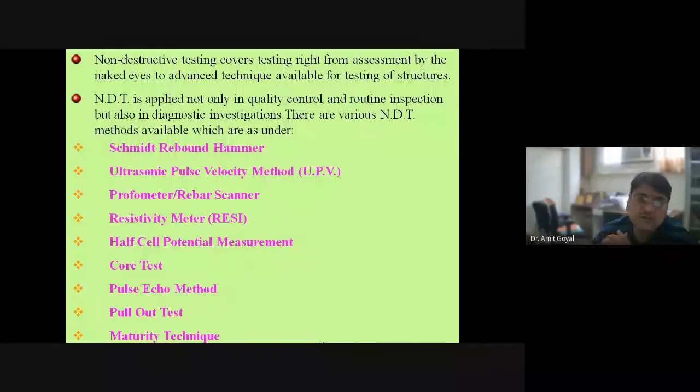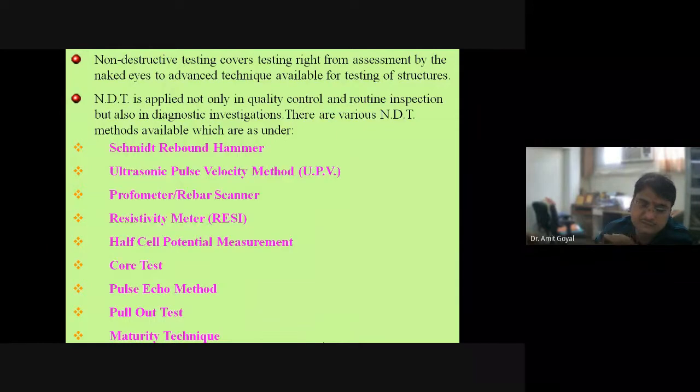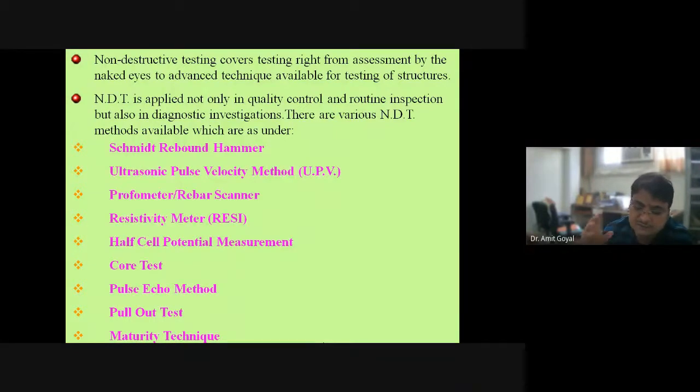So the pulse echo test is where we hammer the structure with a hammer, and the transmitted waves are captured by a capturing unit, and this is how we do the pulse echo method. One by one we will see these tests, and here I'll take up some case studies so that you are well aware of where and how we can use these equipments effectively as far as our structures are concerned.